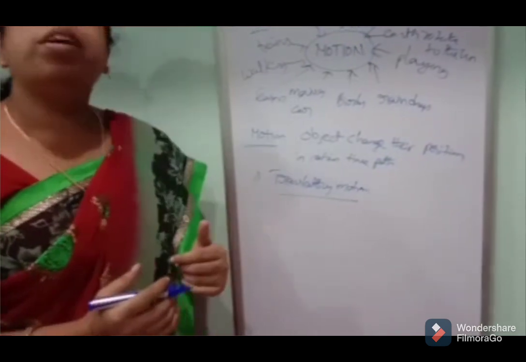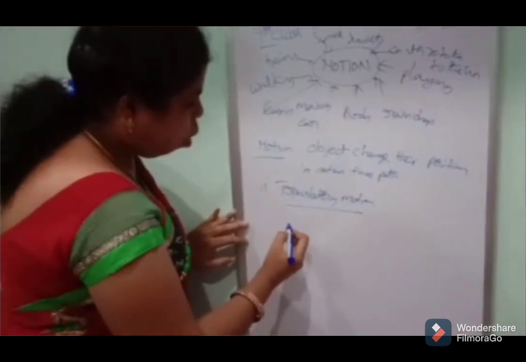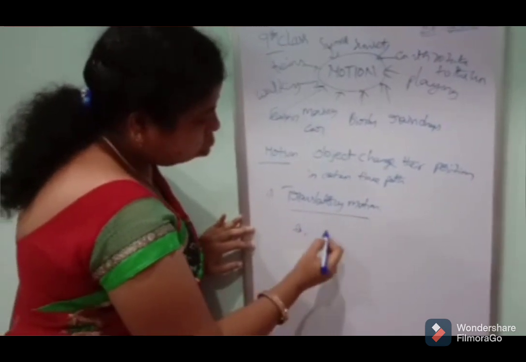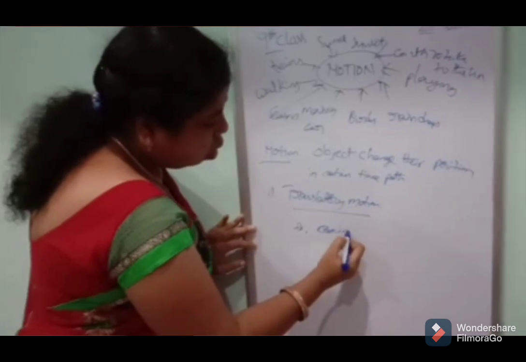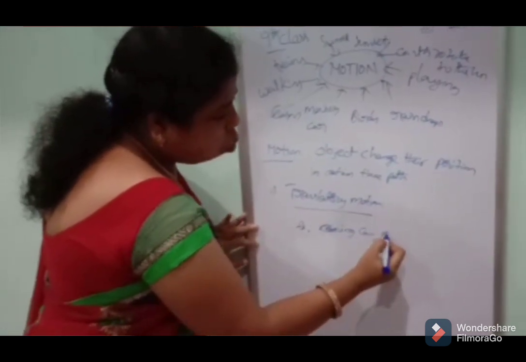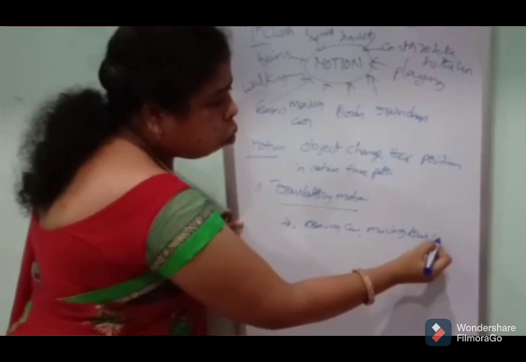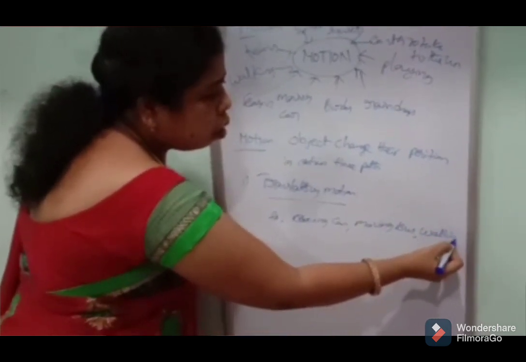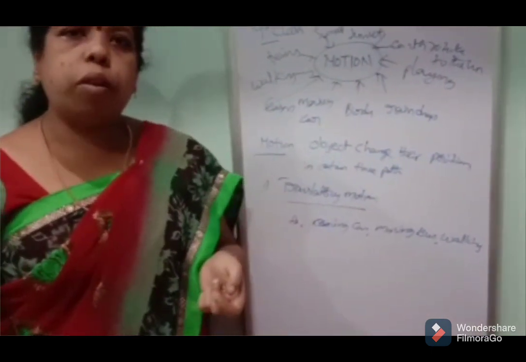That is called translatory motion. For example, a moving car, a moving bus, walking. These are examples of translatory motion.